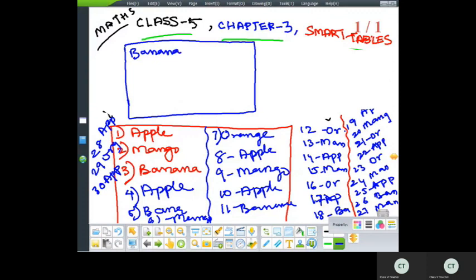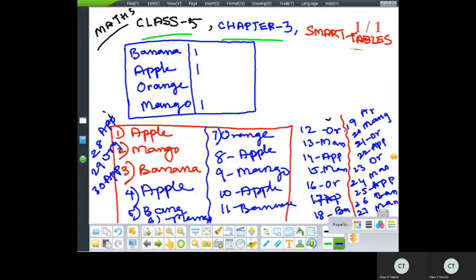Banana, apple, orange, mango. These are the 4 fruit names I got. Now let me write the count. So first one, apple, 1. Next one is mango, 1. Third one is banana, 1.